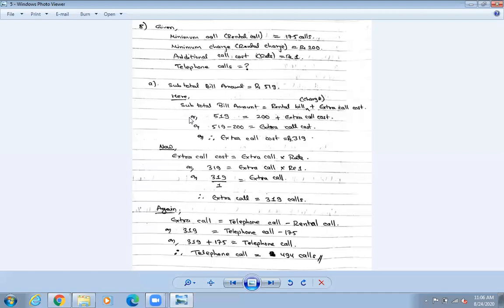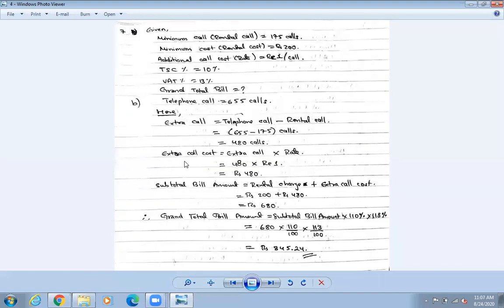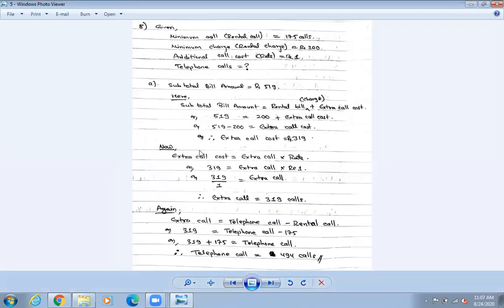Now, slightly above the subtotal, what was the extra call cost? So what was there? Above the subtotal bill is the extra call cost, so let us find that out. Extra call cost means extra call into rate. Extra call into rate was the formula, isn't it? The value of extra call is not given, so we are going to find it out.